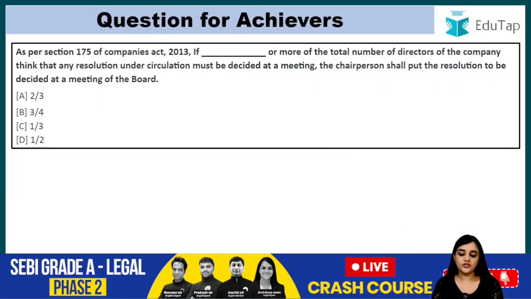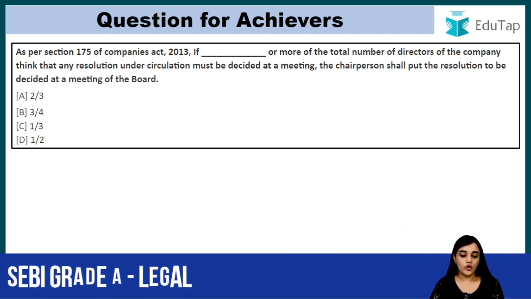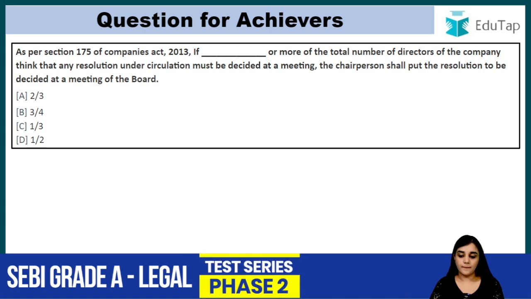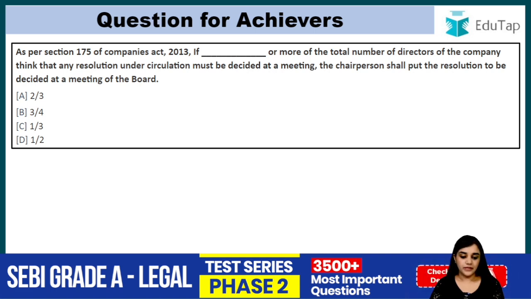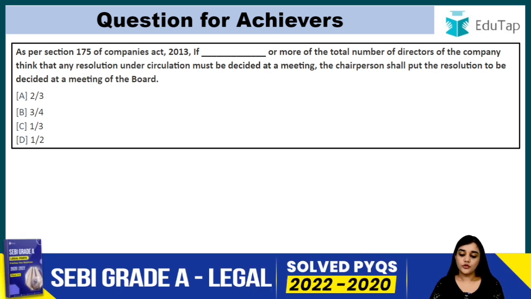Alright, now question for achievers. As per section 175 of the Companies Act 2013, if dash or more of the total number of the directors of the company think that any resolution under circulation must be decided at a meeting, the chairperson shall put the resolution to be decided at a meeting of the board. So this is 2/3, 3/4, 1/3 or half. So you have to comment the right answer below.